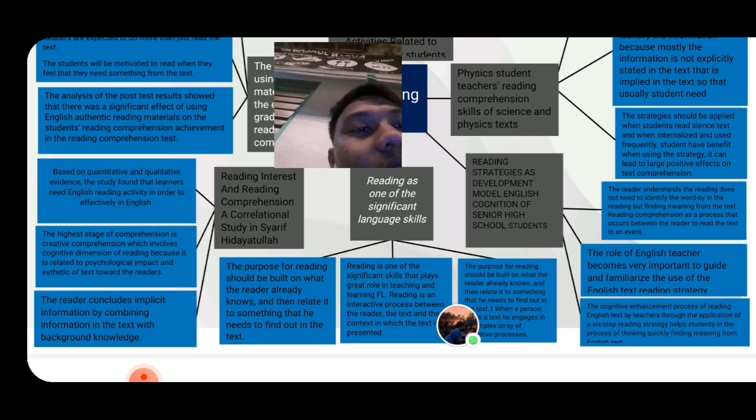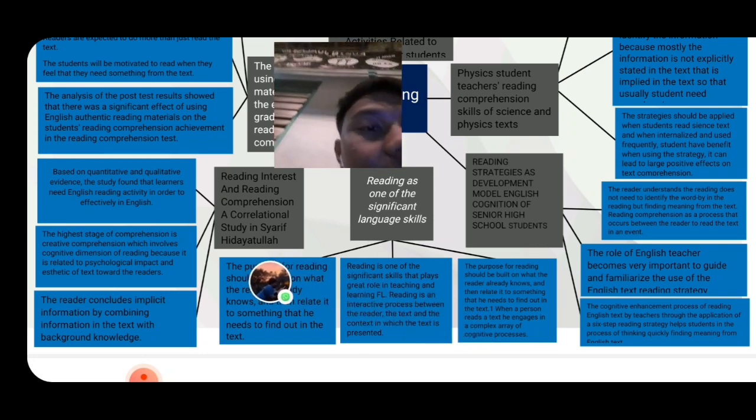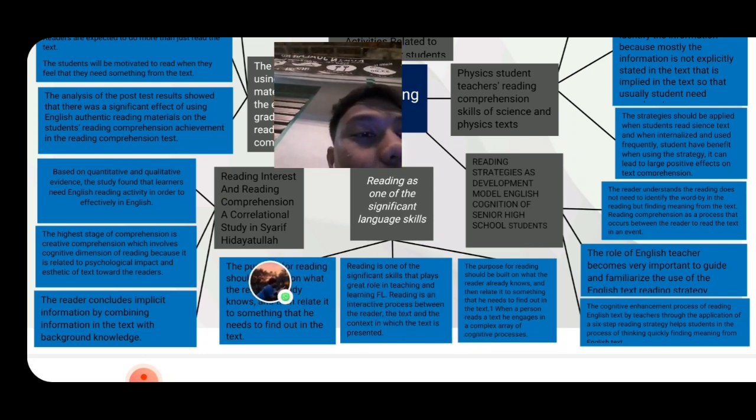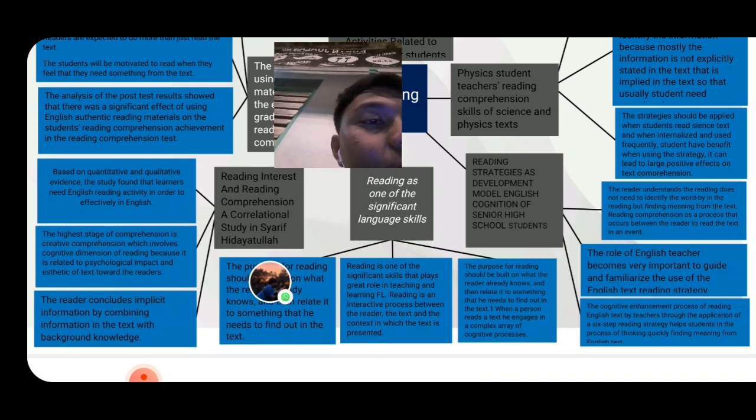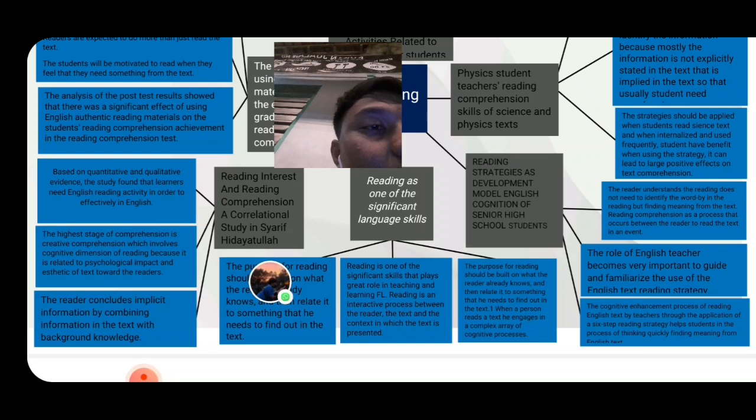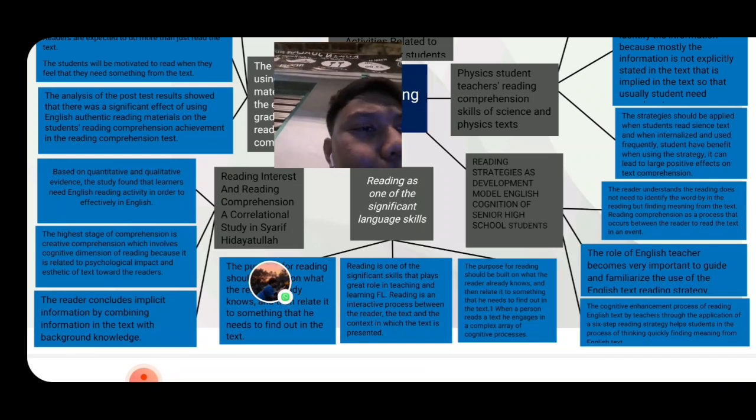Reading is an interactive process between the reader and the text and the context in which the text is present. When a person reads a text, they engage in a complex array of cognitive processes.